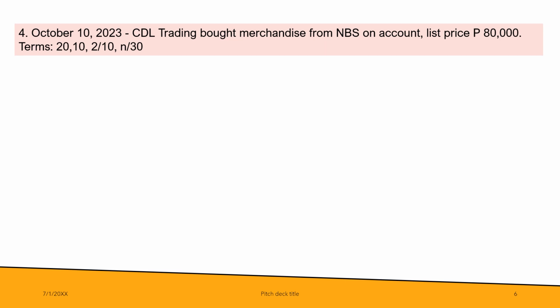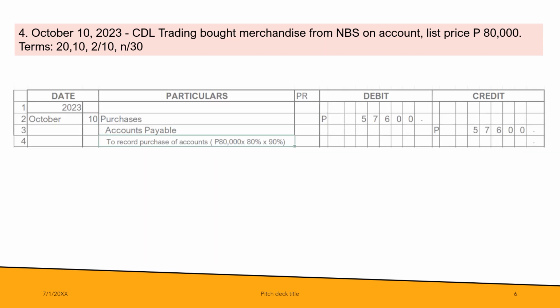It means 20% trade discount and then another 10% trade discount. So these 20% and 10% trade discounts are to be deducted from the list price to get the invoice price. And this list price of 80,000 is not recorded. What is recorded is the net of trade discount, or the invoice price. What will be the entry?